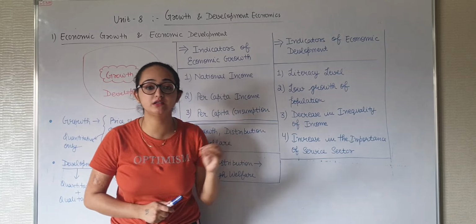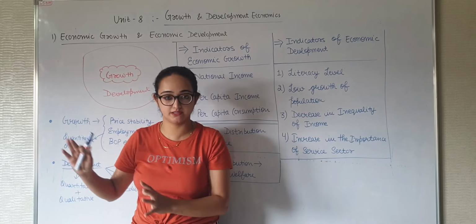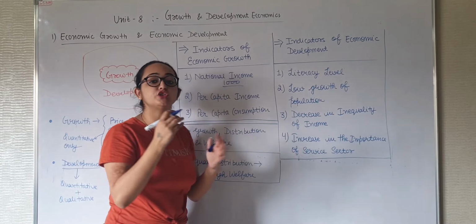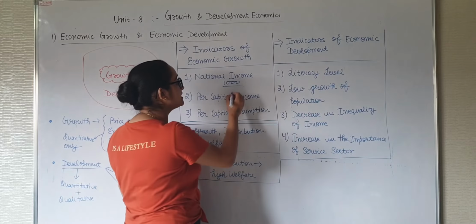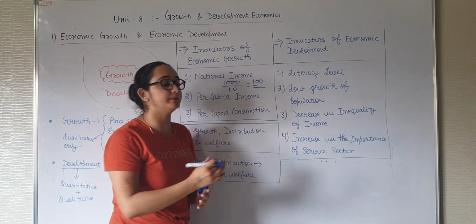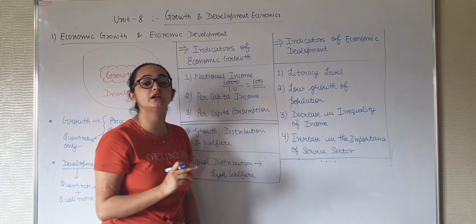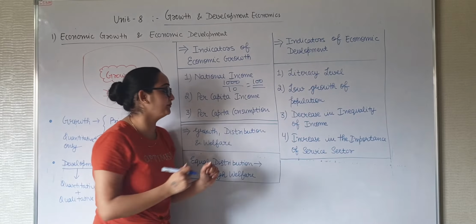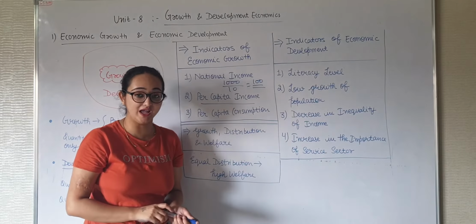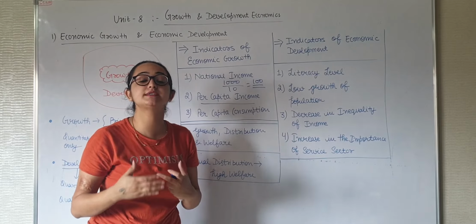Second is per capita income. Per capita income means income that is available per person. For example, our national income is 10,000 and the number of people in our country is 10. That means this 1000 is the per capita income. 1000 is the income for each person. 10 persons, 1000 income each, that means 10,000 national income. Per capita income is also an important indicator of economic growth. Why? Per capita income means how an individual person is growing.